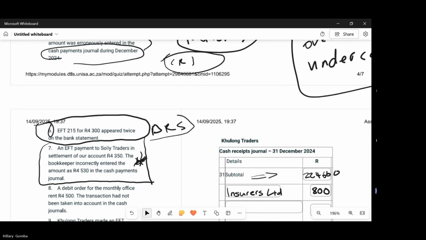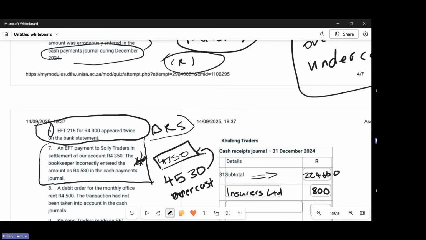Is it still not over? Is it under? It's over. Okay, she still paid more. The bookkeeper. Okay. So they said the amount that we officially paid to settle our account, we're owing someone, and the amount that we're supposed to pay is 4,350. But instead, our bookkeeper made a mistake and recorded it as 4,530. So which means it's an what? It's an overcast, because it's more than what we actually paid.